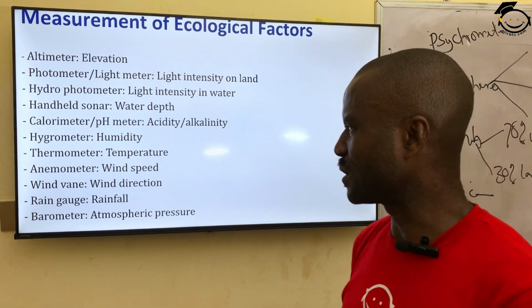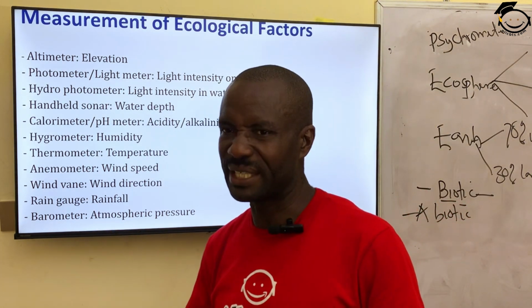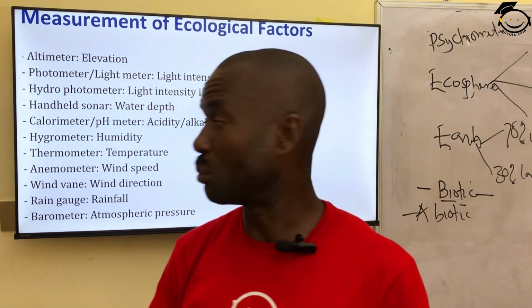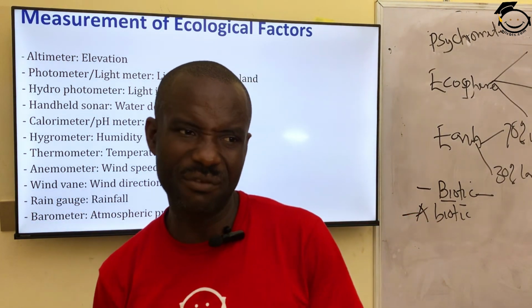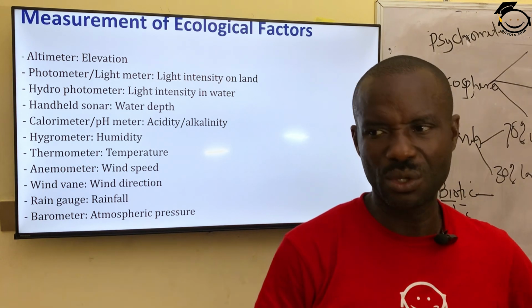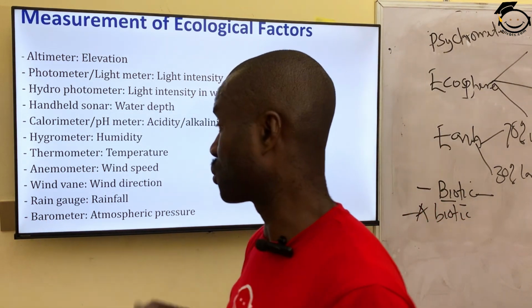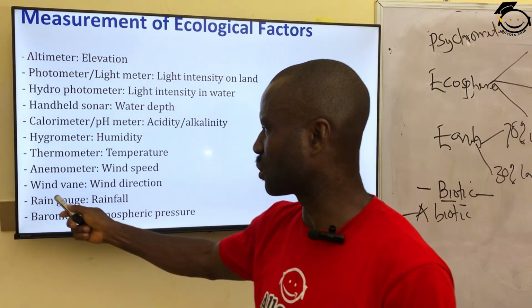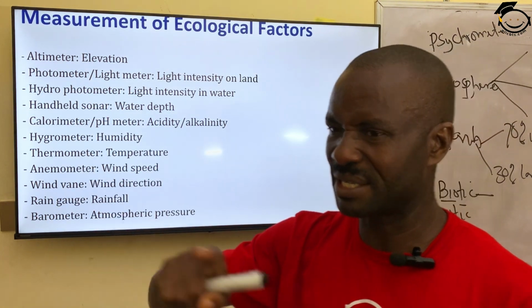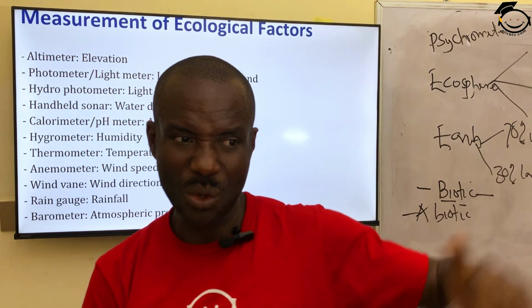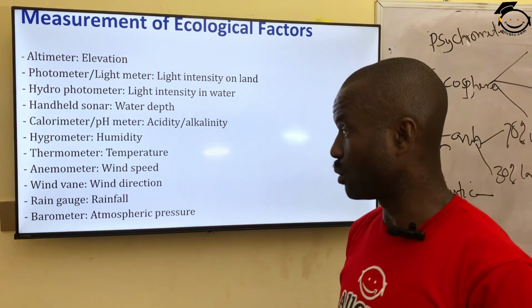Of course, the next one is the wind vane. Wind vane is different from anemometer because wind vane will measure the direction of wind. If the wind is moving toward the south or toward the north, it will be determined by what we call the wind vane. It shows a direction with a compass tilting towards the direction where the wind is blowing.